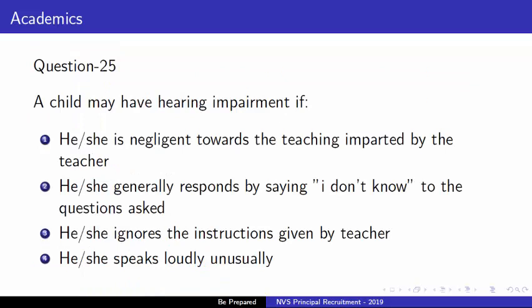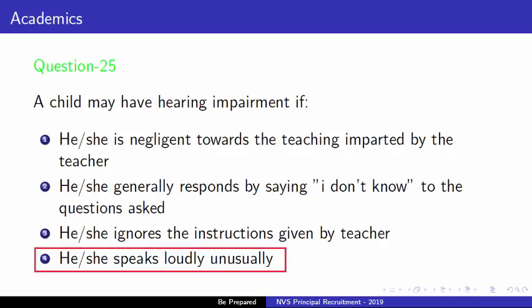Next question is, a child may have hearing impairment if. Options are number 1, he or she is negligent towards the teaching imparted by the teacher. Second option is, he or she generally responds by saying I don't know to the question asked. Third option is, he or she ignores the instructions given by teacher. And the last option is, he or she speaks loudly unusually. So right answer is option 4, that is a child may have hearing impairment if he or she speaks loudly unusually. So option 4 is right answer.